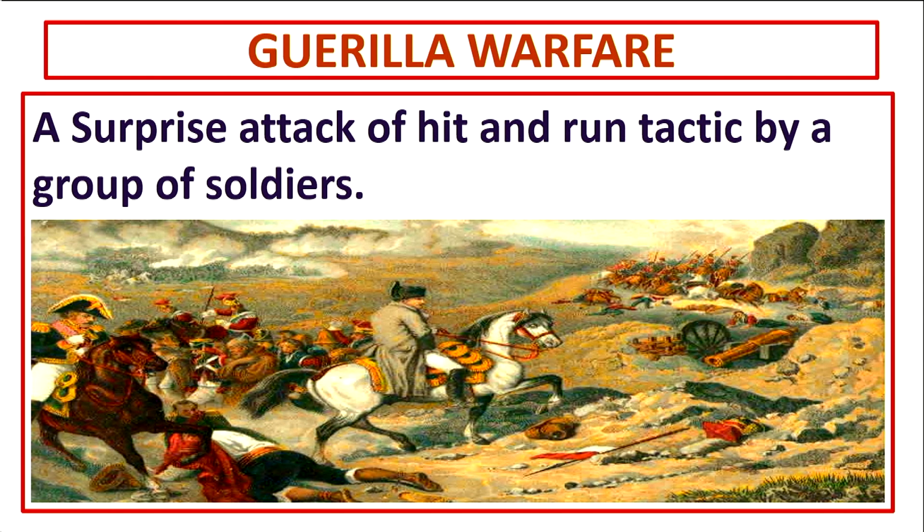So surprisingly a group of soldiers will hit and run. The word tactic means an action which is planned very carefully. So a group of soldiers will plan very carefully, hit and run from that place, that is called guerrilla warfare.